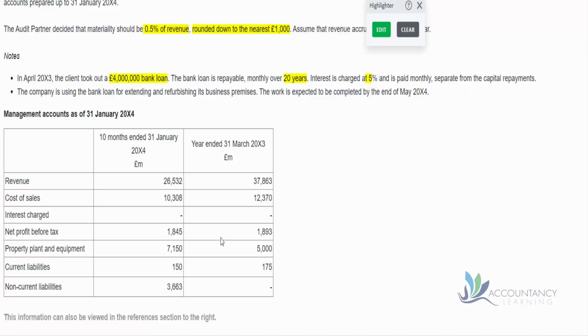So for example, we can see that there is no interest included in this year's accounts. But we saw, didn't we, that there should be some interest. Notice they've given us some numbers, and that can help us as well, because if we can calculate how much the number is, then we can see the size of the potential error. So we're told, aren't we, that the loan amounts to £4 million and that the interest rate is 5%.